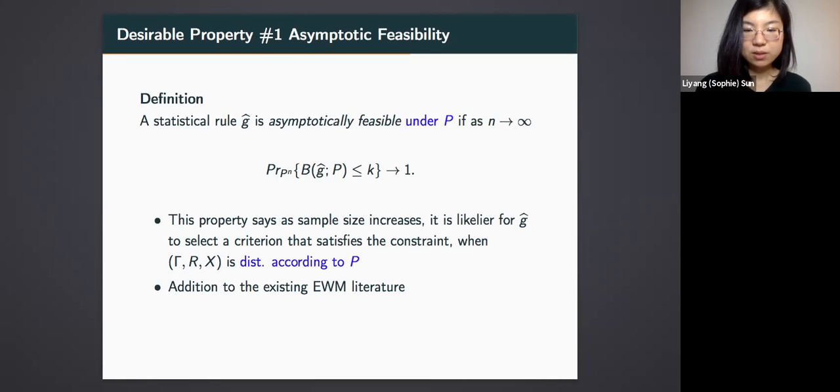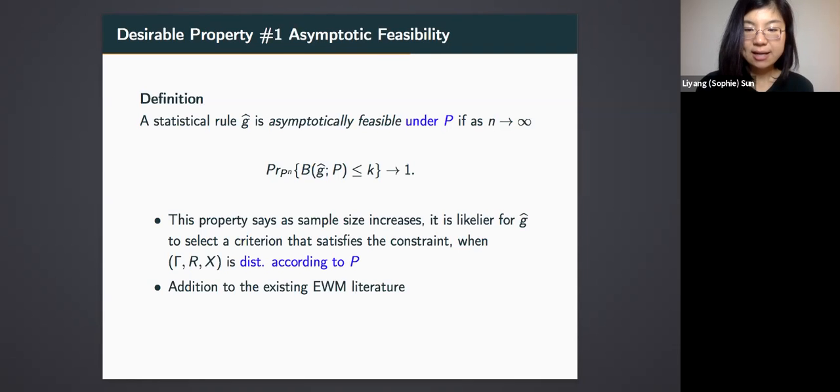This convergence means we will have some control over the asymptotic behavior for statistical rules that use these sample analog functions as inputs. Now let me define the two desirable properties for statistical rules that we want to propose.